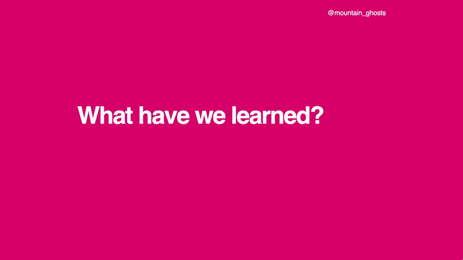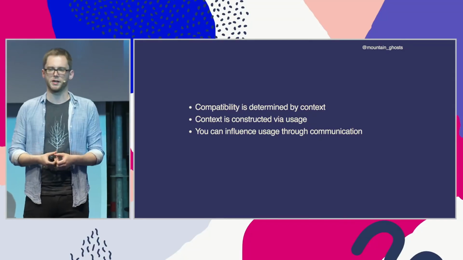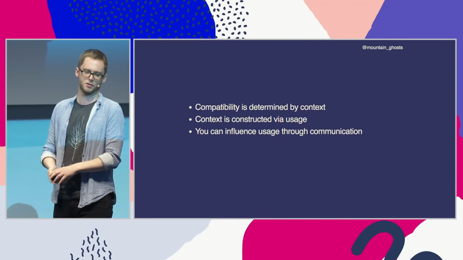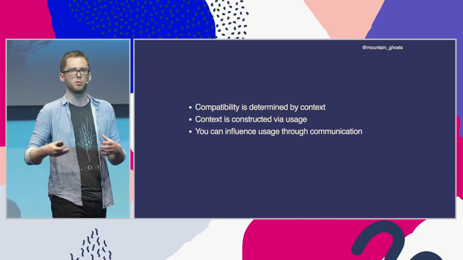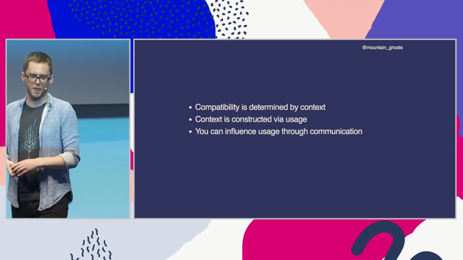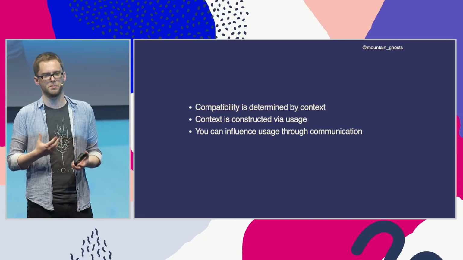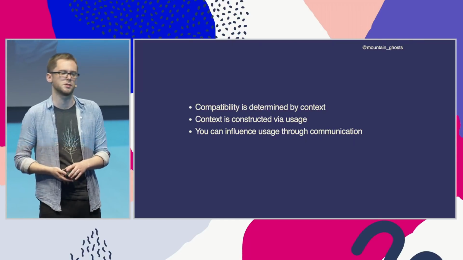So what have we learned? We've learned that compatibility is not purely a function of the source code we're looking at. It's determined by the context in which it's used. We've learned that that context is constructed by how people use your program, something that you very often don't have any control over. And finally, that you can influence that context by how you communicate with the users and how you tell them how the software is supposed to be used.